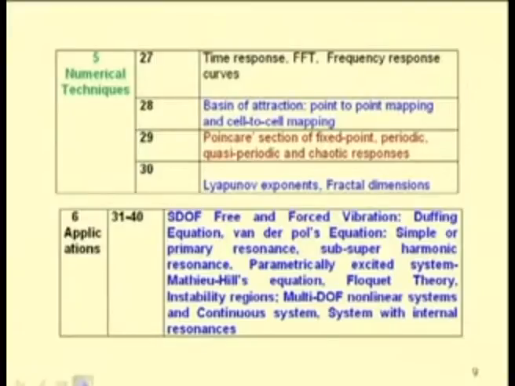In this basin of attraction we may use different techniques. Two such techniques I will tell: one is point to point mapping and the second one is cell to cell mapping. Then we will study the Poincare section of fixed point, periodic, quasi-periodic and chaotic responses, Lyapunov exponents and fractal dimensions. We will use different numerical tools to find all these responses.